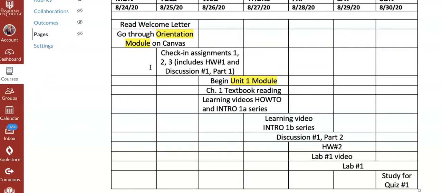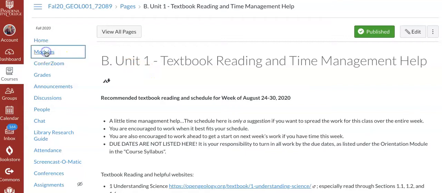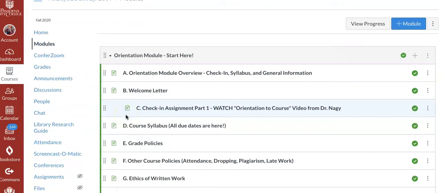Now you don't have to follow this, but this is just a suggestion so that you don't miss any important things during the week, so that you're on schedule. There's a lot that happens in this class. In this first week, you're going to be doing 2 modules. You're going to go through that orientation module, and you're going to do Unit 1. So the textbook reading I suggest this Wednesday, Thursday this week. The videos that you're going to watch, which I'm going to show you in just a moment, I suggest you do from Wednesday to Friday. The discussion, part 2, has to be done by Saturday, so you could do that anytime between Thursday and Saturday, etc. So that's an important feature that I hope is going to be helpful to keep you on track with all of the things that there are to do.